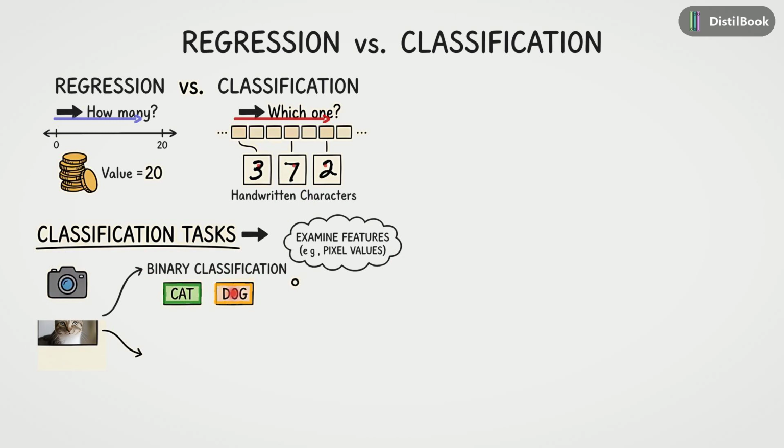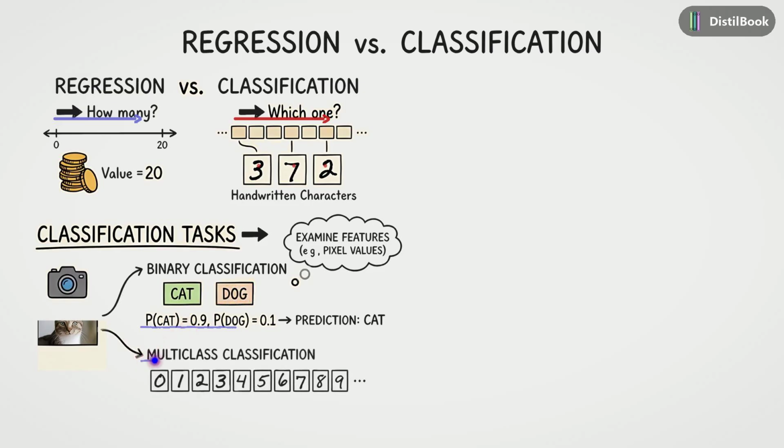However, classifiers rarely just shout cat. Instead, they output confidence. Look here, P(cat) equals 0.9. This probability tells us the model is 90% sure, acknowledging a small margin of uncertainty. When we have more than two options, we use multi-class classification. A digit recognizer, for instance, must choose from 10 classes, identifying if the input is a 0, 1, 2, all the way up to 9.